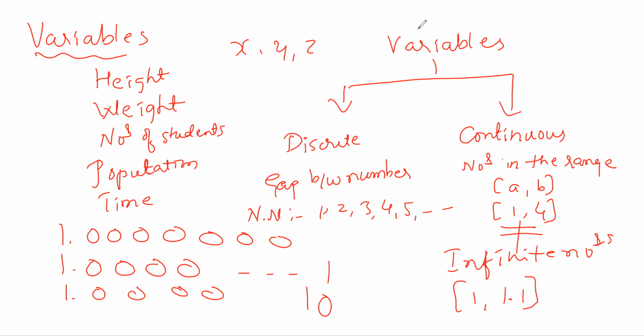Population. Continuous? Discrete, sir. Suppose it is 1.5 billion, something like that, then what is it, sir? 1.5 billion is also a natural number only, right? It is not a real number. You can't split a person into half or quarter like that.